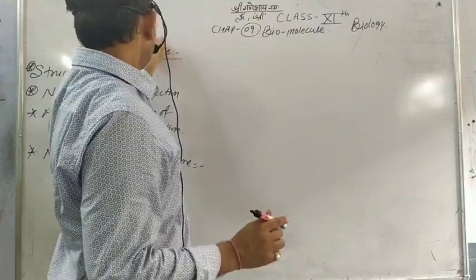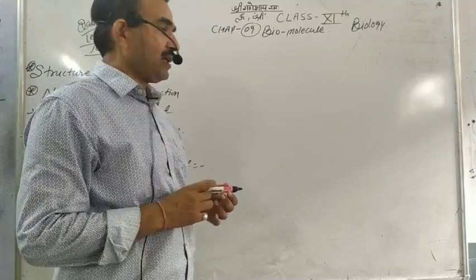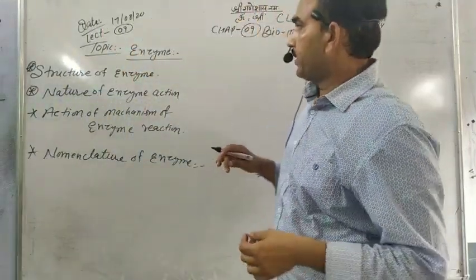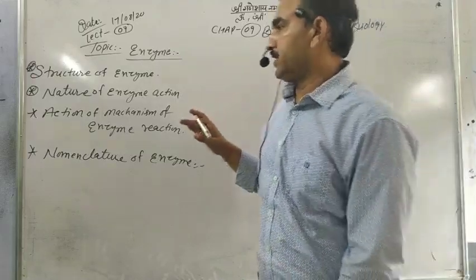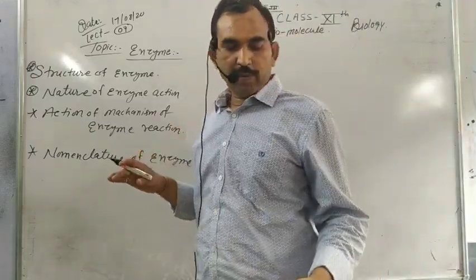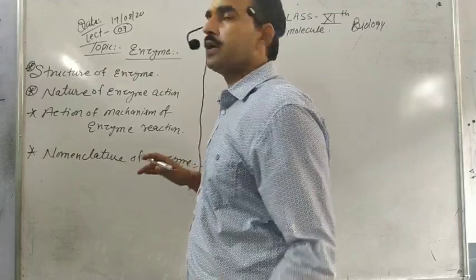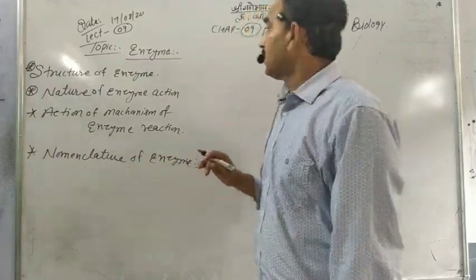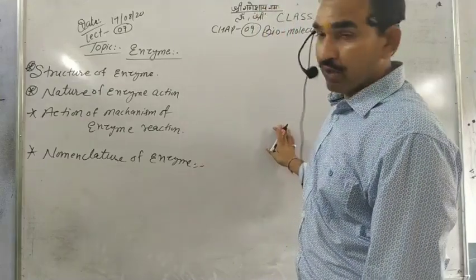This is lecture number 7 in class 11 biology, and today our topic is enzyme. This is the last topic of this chapter. It takes 2 days.